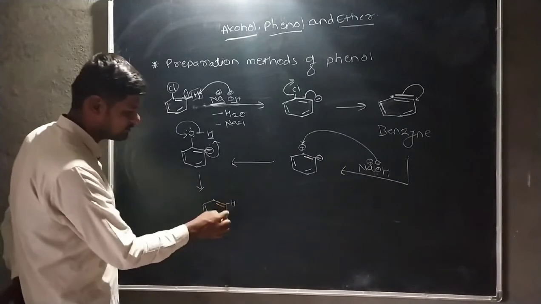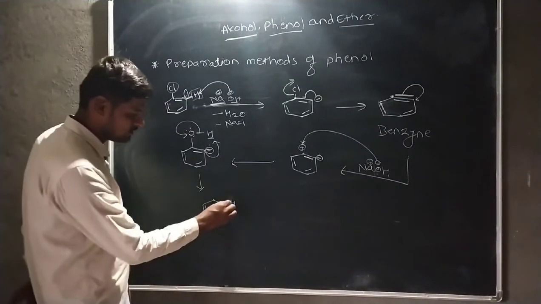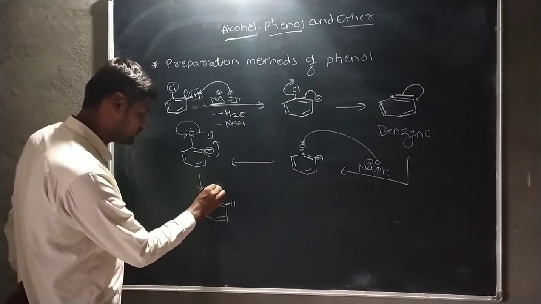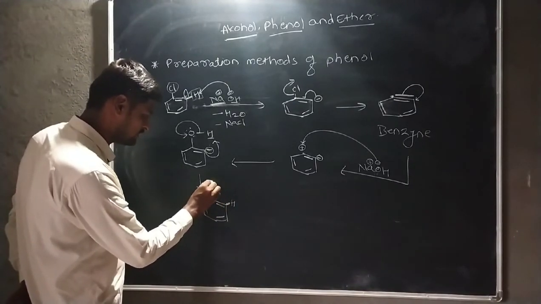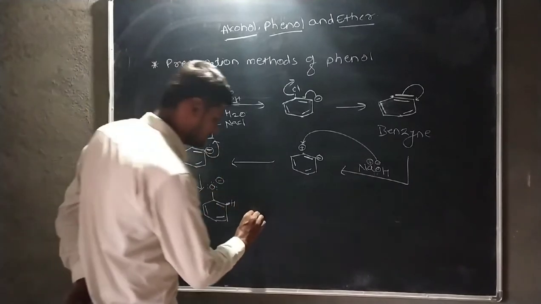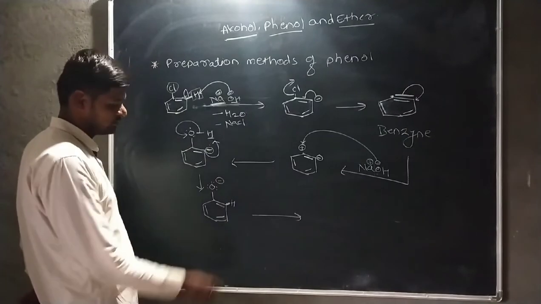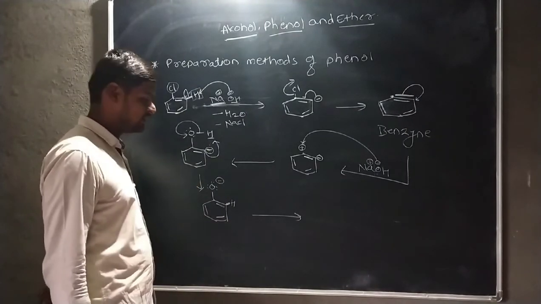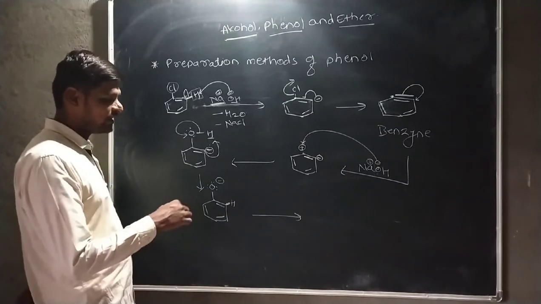Here hydrogen is here. That means the benzene remains as it is. Here oxygen shows one extra lone pair. Therefore, this oxygen shows the negative charge. Okay. Then there is a formation of phenoxide ion. There is a formation of phenoxide ion.